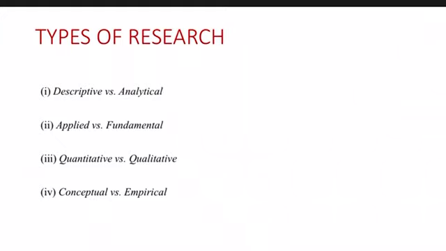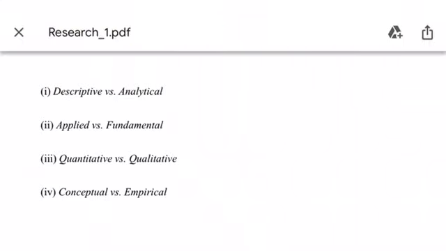Now applied versus fundamental, this is the second one. The applied research type is applied whenever you want an immediate solution to a problem. One problem exists in society or the environment, and I want to find a solution for it. During that time the researcher needs to apply his basic knowledge and experience, and from that he gets the solution.